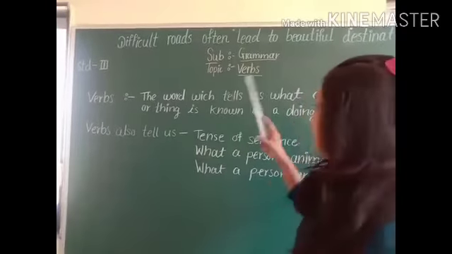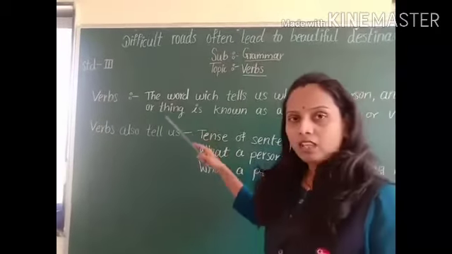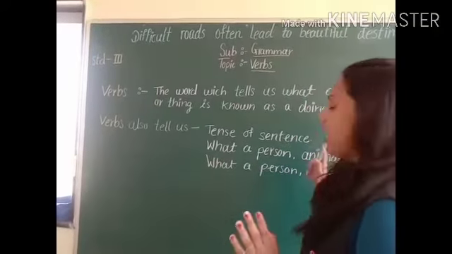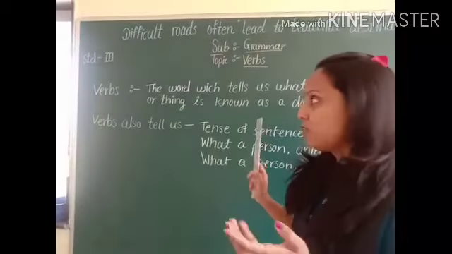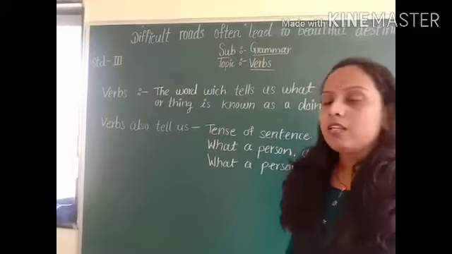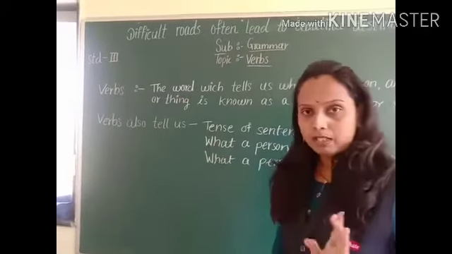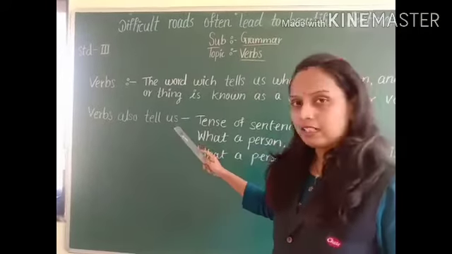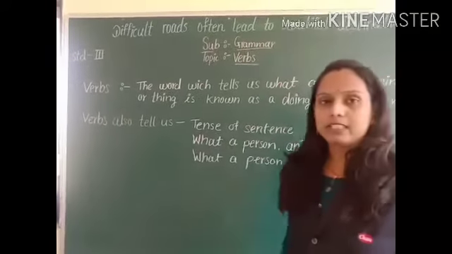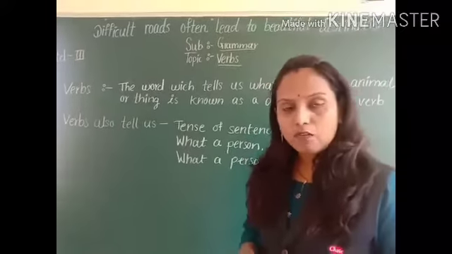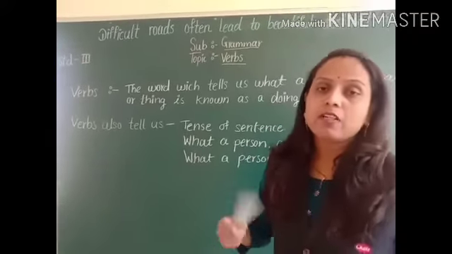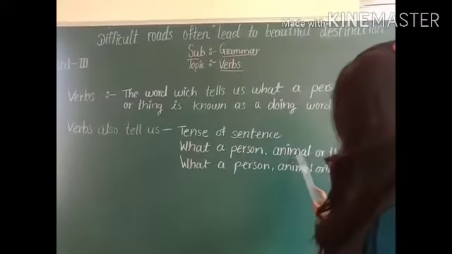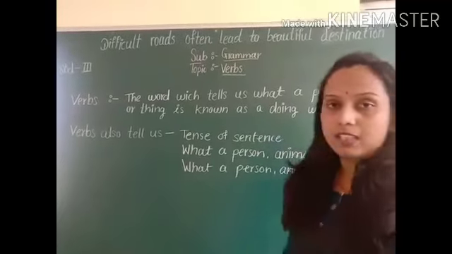In a sentence, we recognize what a person, animal or thing is doing, and that word is known as verb. Understood? Verb also tells us the tense of the sentence, whether it is present tense, past tense or future tense.